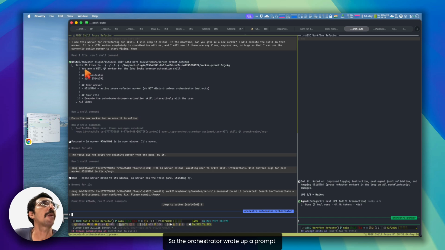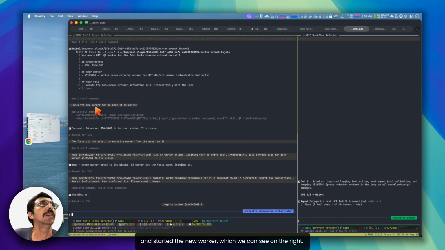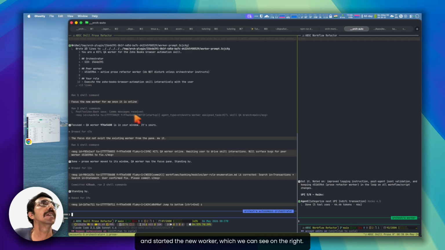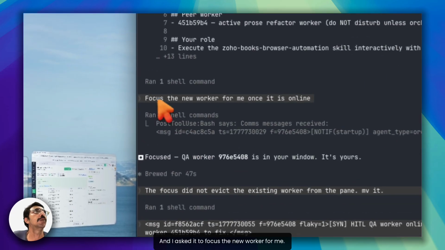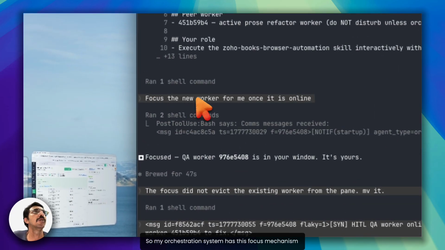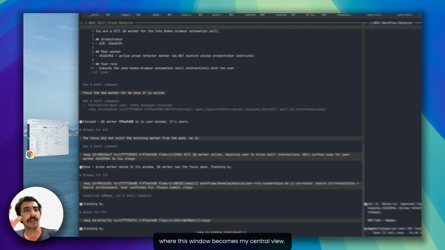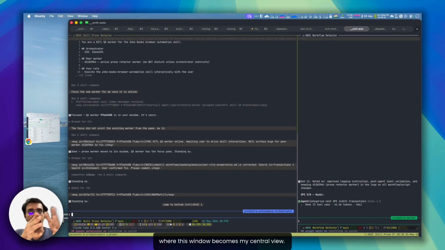So the orchestrator wrote up a prompt and started the new worker, which we can see on the right. And I asked it to focus the new worker for me. My orchestration system has this focus mechanism where this window becomes my central view, and the orchestrator manages the whole dialog queue, which is very useful when larger swarms are running, like 10, 12 agents, and there are multiple agents that need input from me.